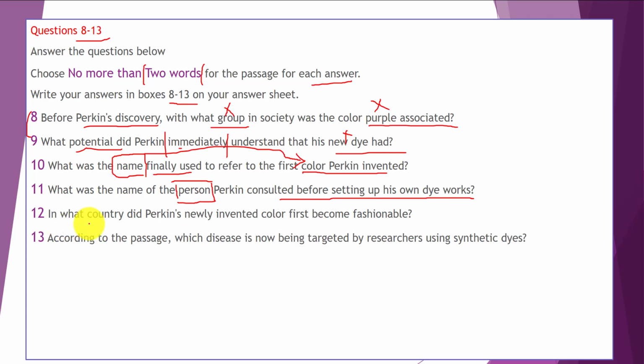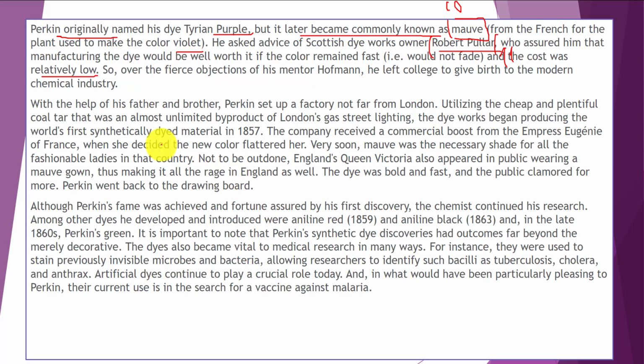In what country did Perkin's newly invented color first become fashionable? We're going to look for a name of a country. According to the passage, which disease is now being targeted by researchers using synthetic dyes? We're going to look for a name of a disease. Okay, let's go back to the passage and look for the names of countries.